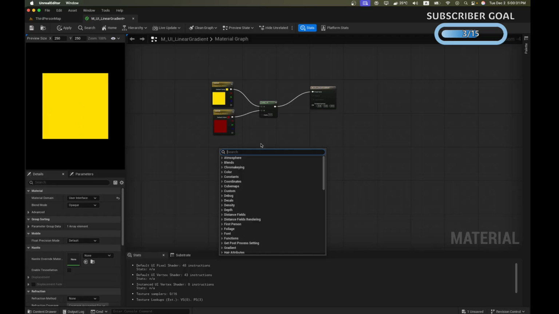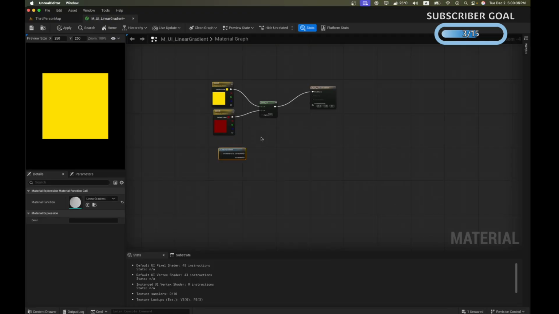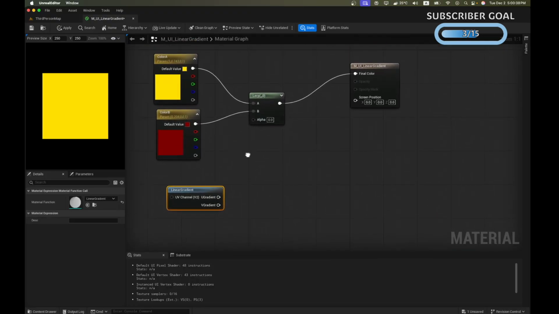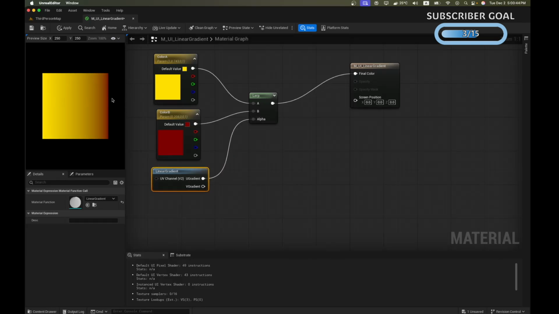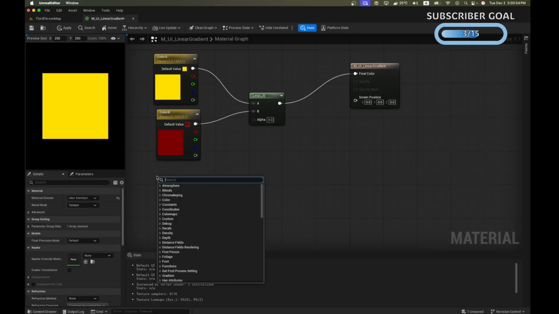And for this purpose, Unreal has specifically created a function called linear gradient. This node has two output pins, U gradient and V gradient. For U gradient, we get horizontal gradient, and for V gradient, we get the vertical gradient. There is a better way to do this.